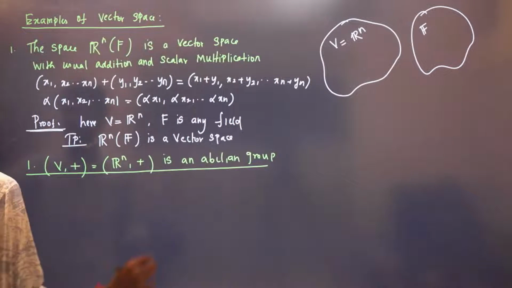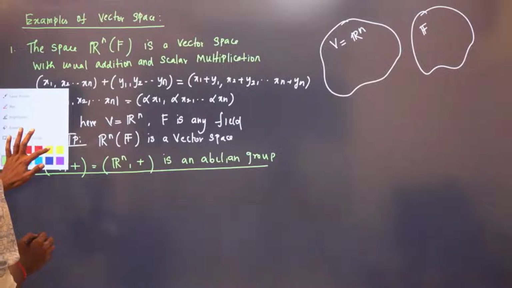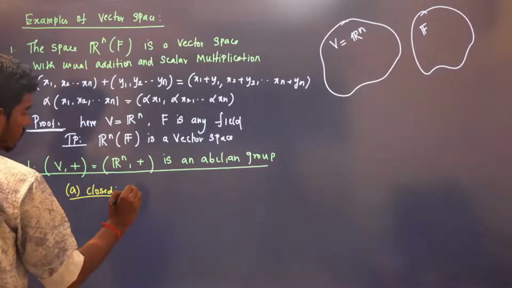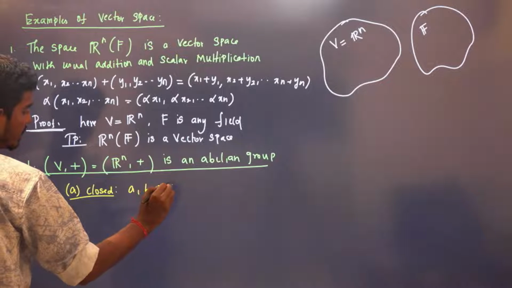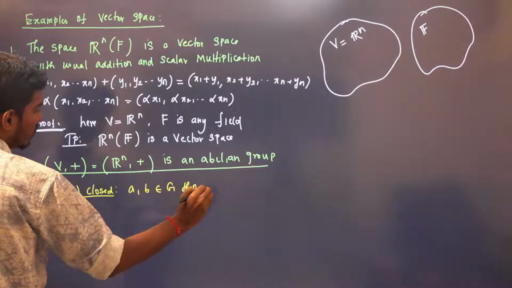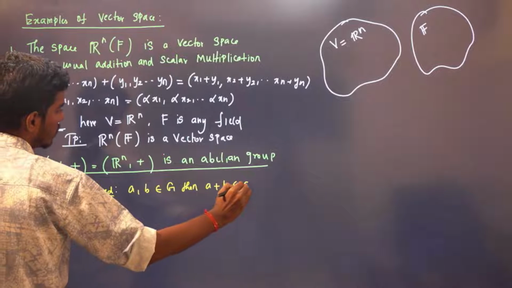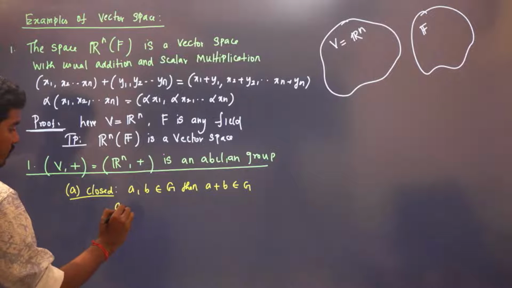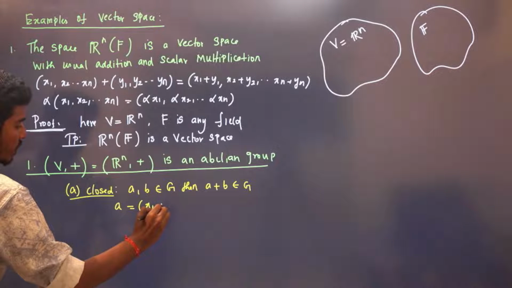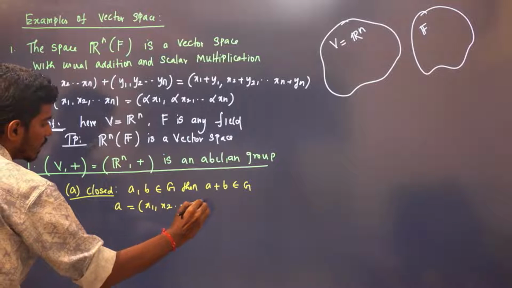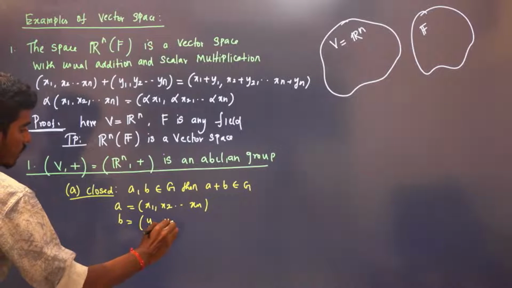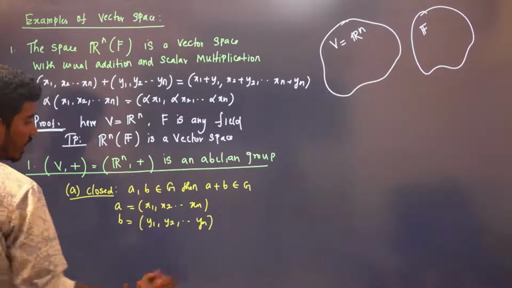Okay, so first we will prove closure. What is the definition of closed? You take any two elements in G, then a plus b should be in G. We are discussing only addition. Now take any two elements in G. See, every element is a tuple here, right? Let us take a to be x1, x2 and so on up to xn, and b to be another element, y1, y2 and so on up to yn.